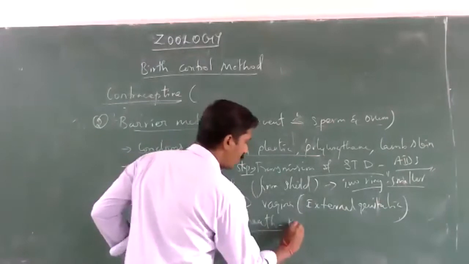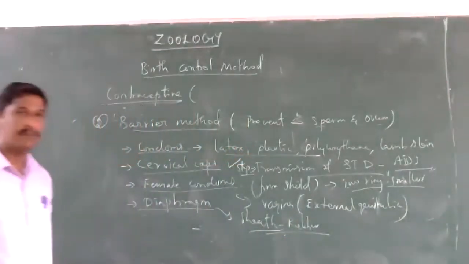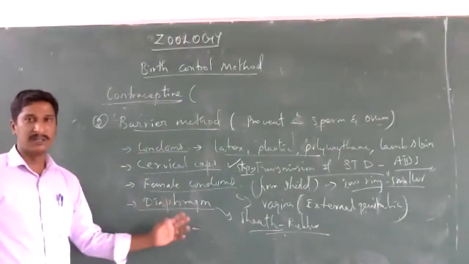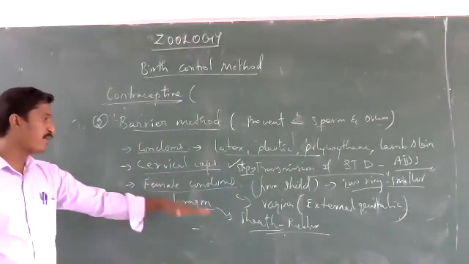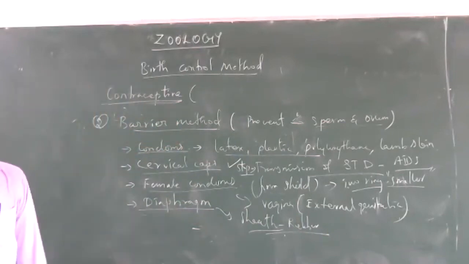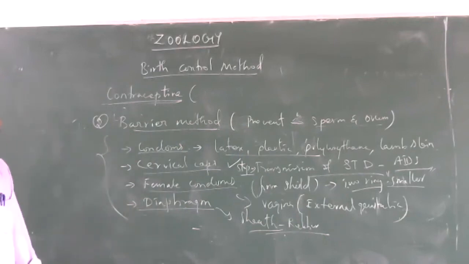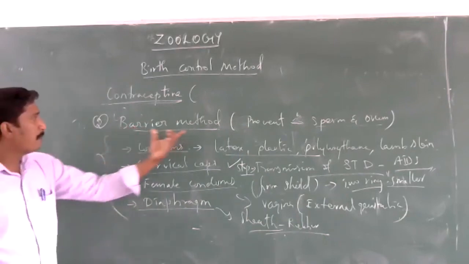It is also present in the vaginal region and prevents sperm from entering the uterus and fallopian tube. So these are all the things we use in the barrier method.